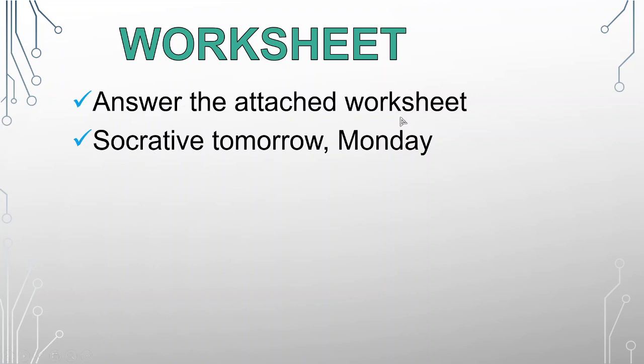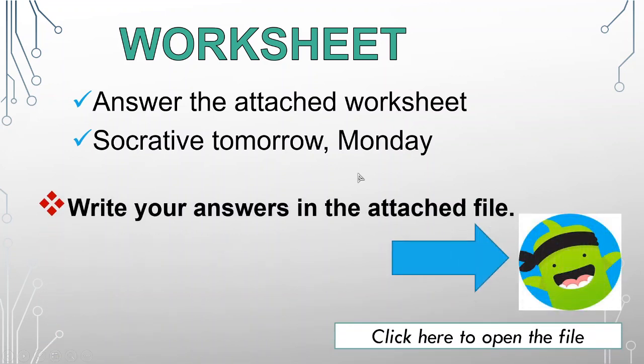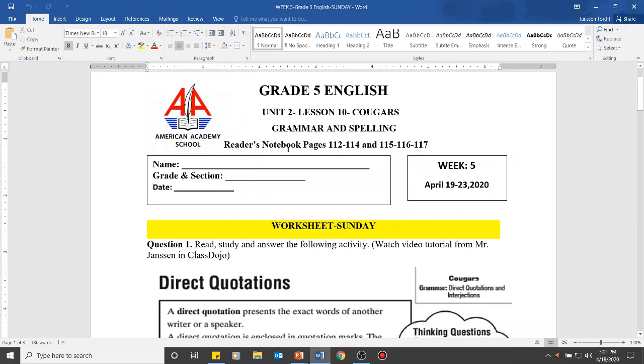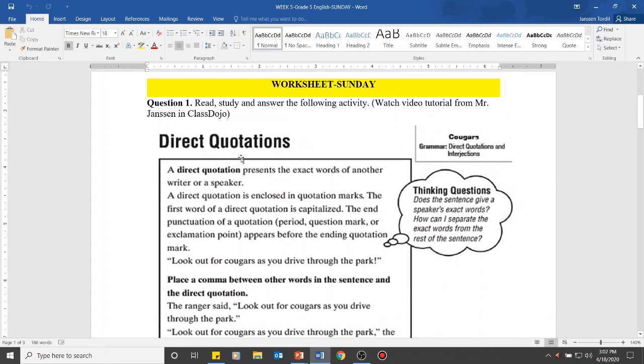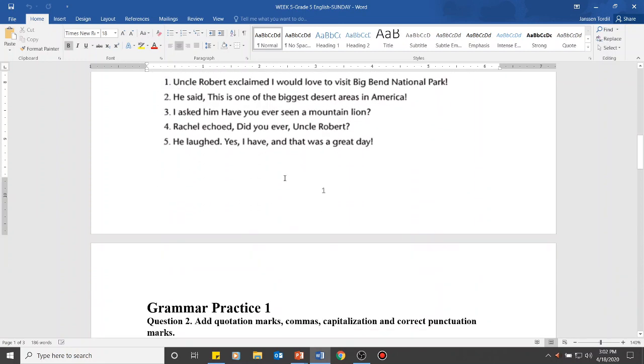How to answer the attached worksheet. And you need to prepare for the Socrative task tomorrow. Okay? So let's go and open up the file. It's here. So this is your activity for today. You're going to answer this one. This is on your page 115.